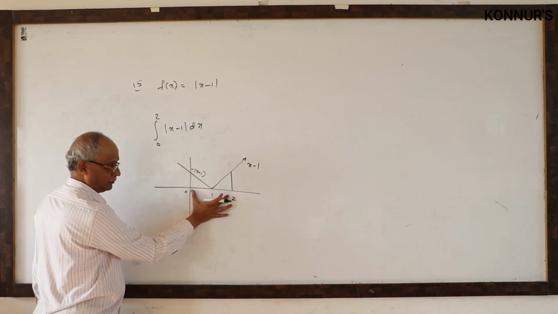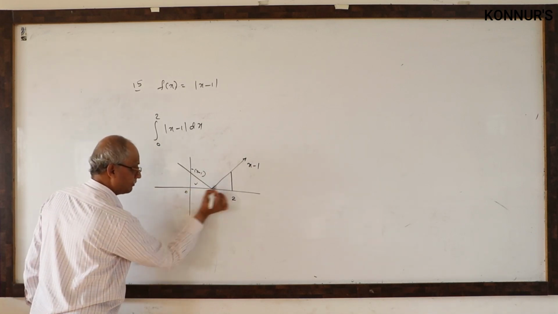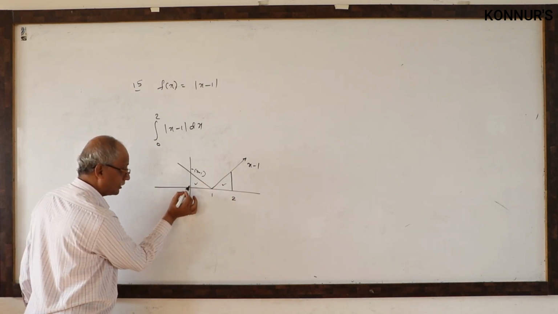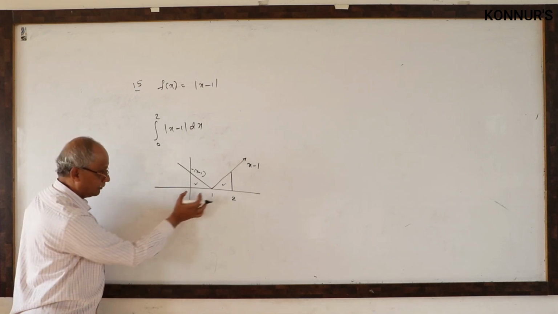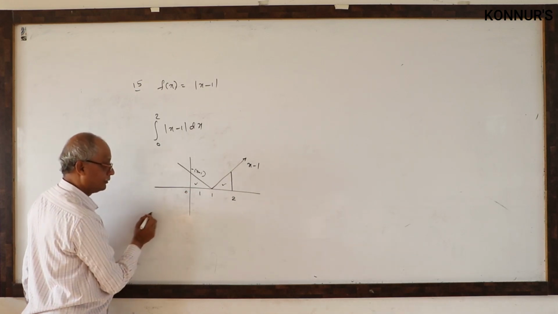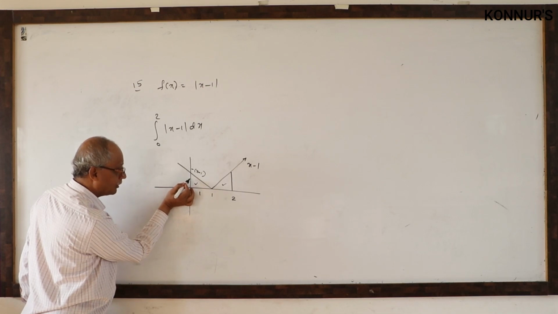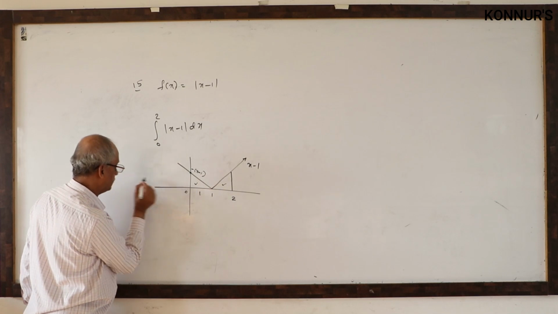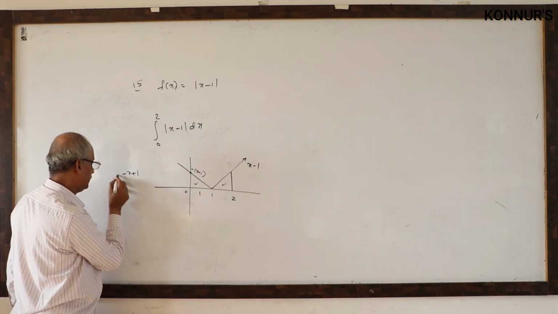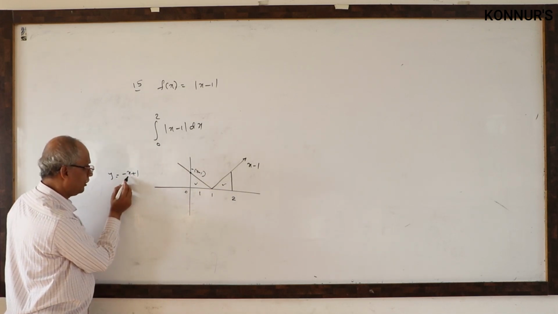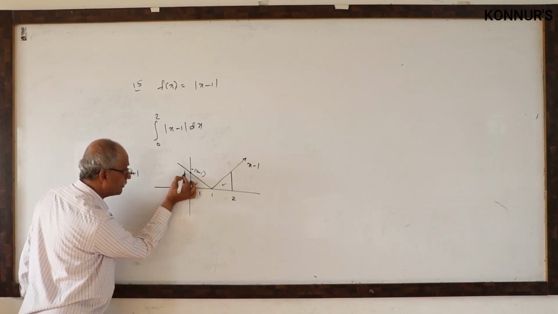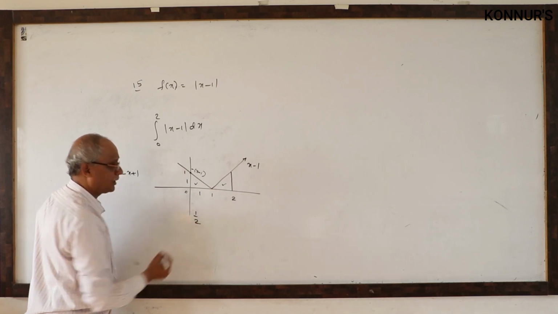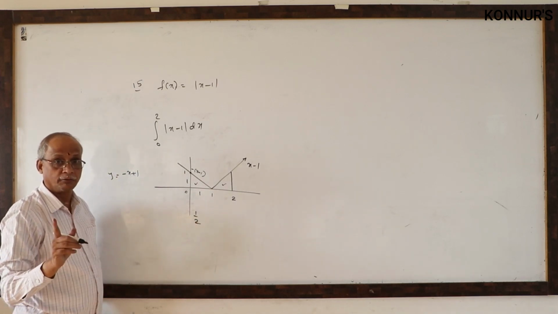Total they want area. This plus this only. Okay? This is a right angle triangle. Base is 1 unit. You want height, means y value. How to get this value? What is the graph? Minus x plus 1. Minus x plus 1 on y axis, x must be 0. Then what is this number? 1. Then what is height? 1. What is the area of this triangle? Half height into base. Half.